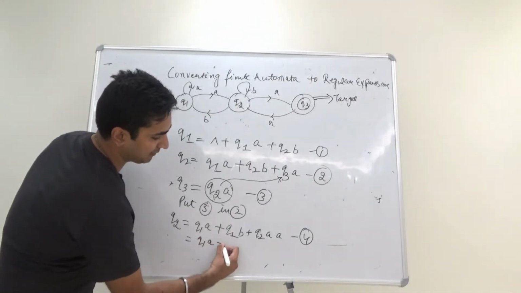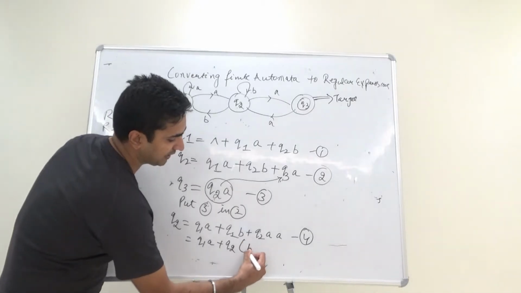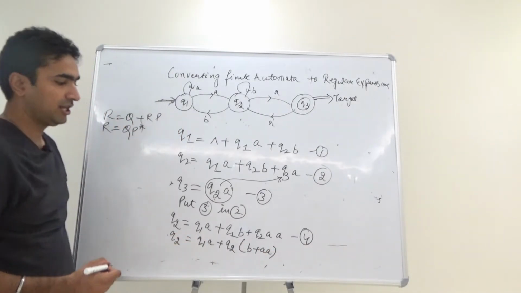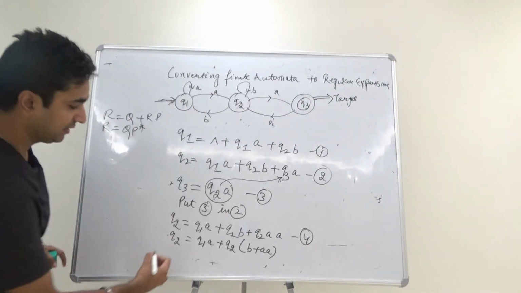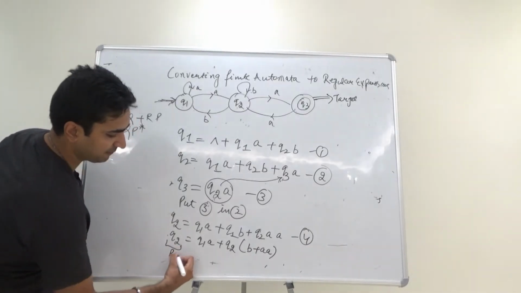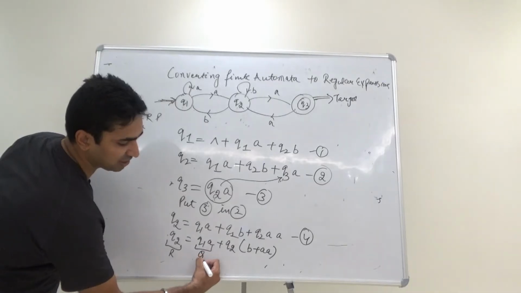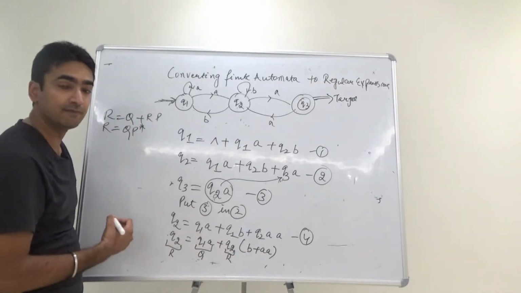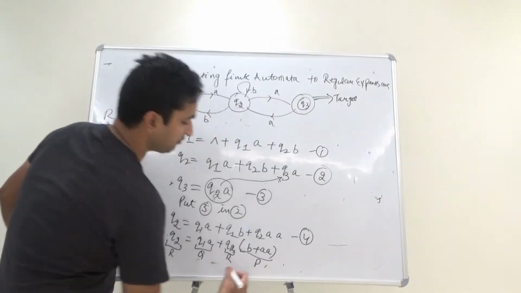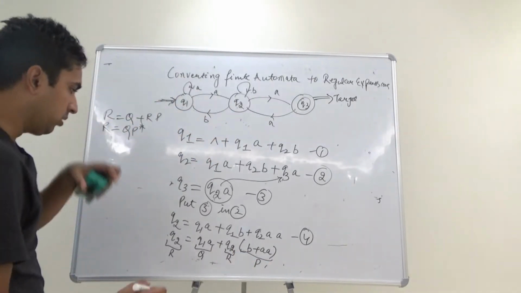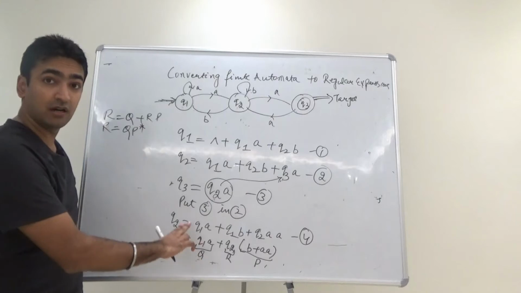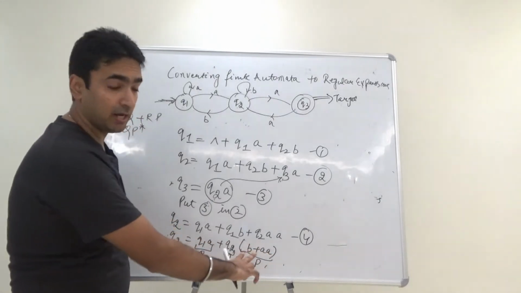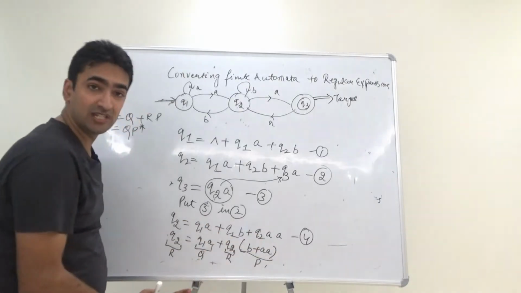I am writing Q1A, I am taking Q2 common, I am writing B plus AA, and I am writing Q2. Now if you can understand, this can serve as R, this entire part can serve as Q, and this can serve as R again. Why? Because this Q2 and this Q2 are the same, and this can serve as P.